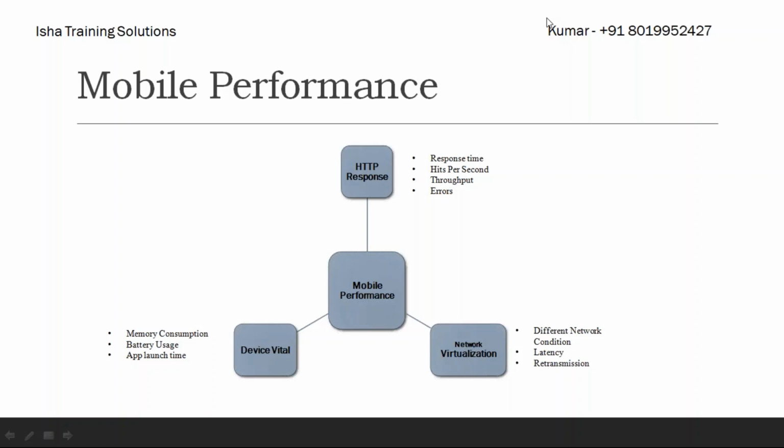So for mobile performance testing, in these three layers, people are focusing on one layer only. But if you focus on all three layers, you can convince your customer straight away. If you are missing a layer, you cannot convince your customer. If you are covering all the layers, you can easily convince your customer. So these are the three layers in which you can measure your mobile performance.